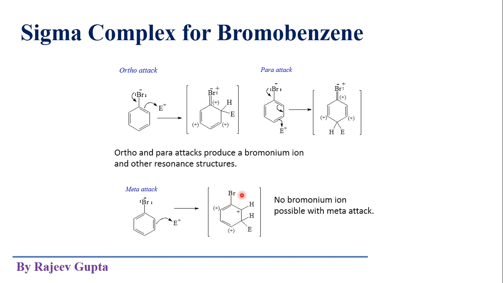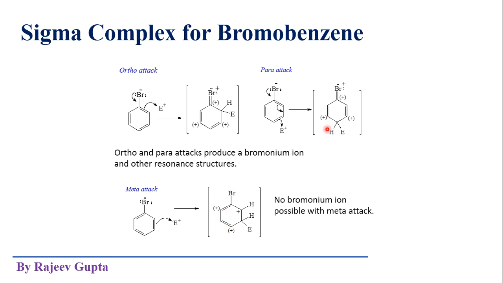So here bromonium ion formation does not take place, and a smaller number of resonating structures is formed. Here we get 4 resonating structures for ortho and para attack, but in case of meta we get only 3 resonating structures.